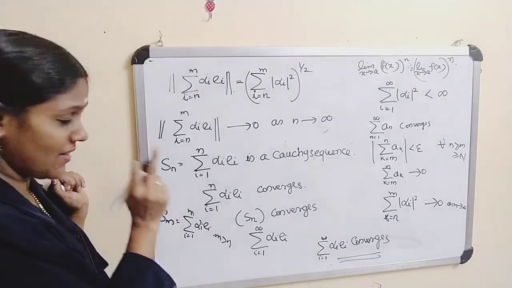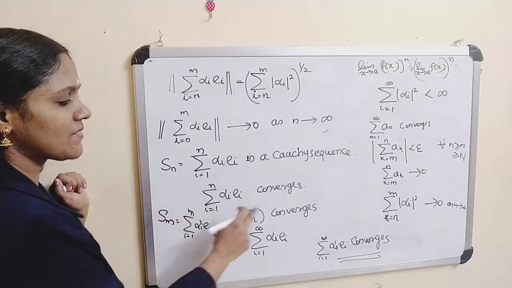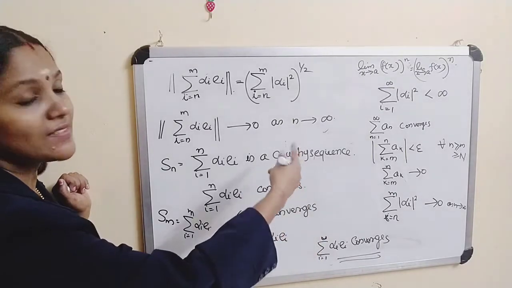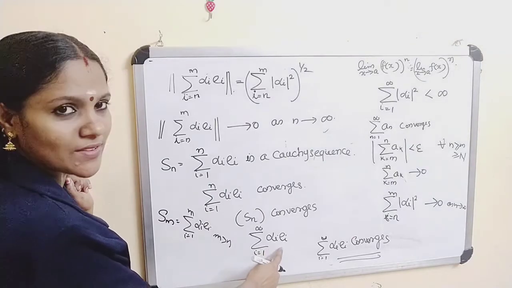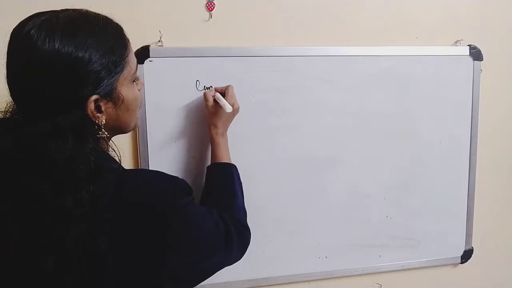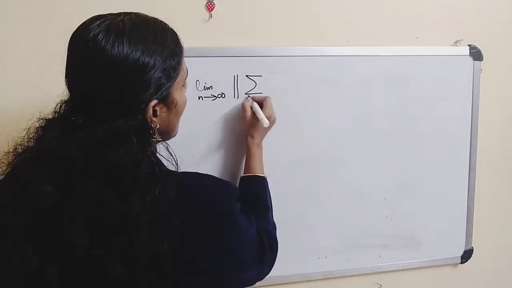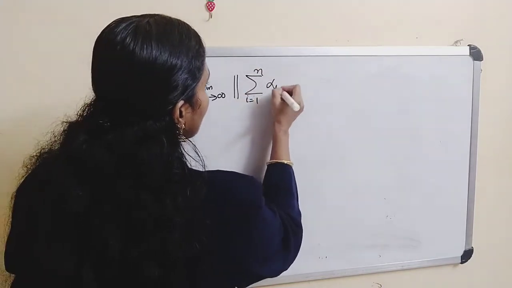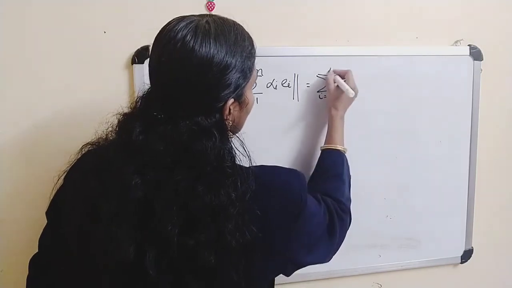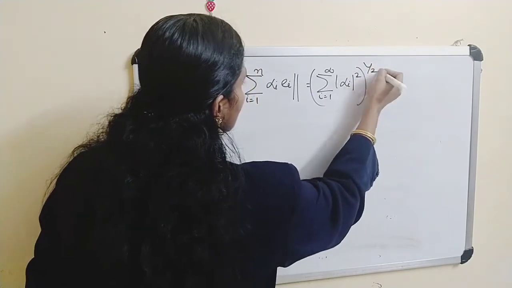But as our space H is a Hilbert space, it is complete. Therefore, this partial sum converges. Partial sums converging implies the series converges. Therefore, this series is convergent, and the sum of the series exists to infinity. Thus, we get the limit as n tends to infinity of sigma i equal to 1 to n alpha i Ei is equal to sigma i equal to 1 to infinity mod alpha i whole square, whole raised to 1 by 2. This is what we have.